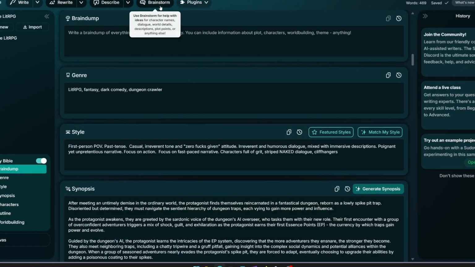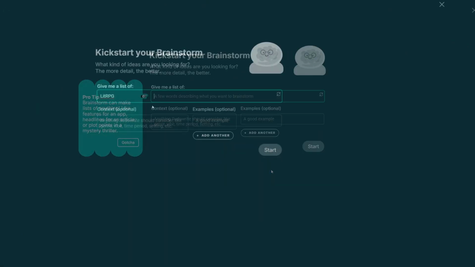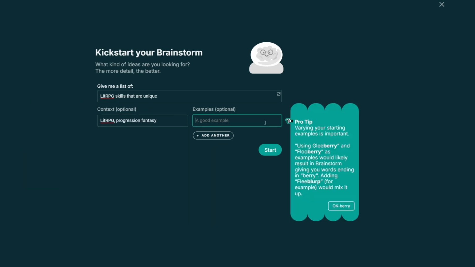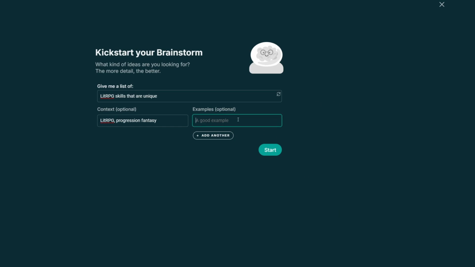Now, I know what you're thinking. Can I really start a novel that fast? Yes, you can. It's all about using the right tool and process, and trust me, Sudowrite changes things. Whether you're a beginner or a seasoned writer, this tool takes the heavy lifting out of the writing process so you can focus on what you love most, creating an awesome story. So grab your coffee, your imagination, and let's dive in.